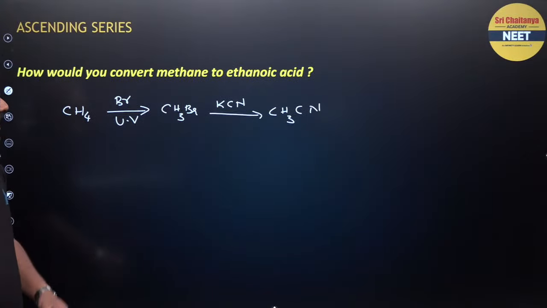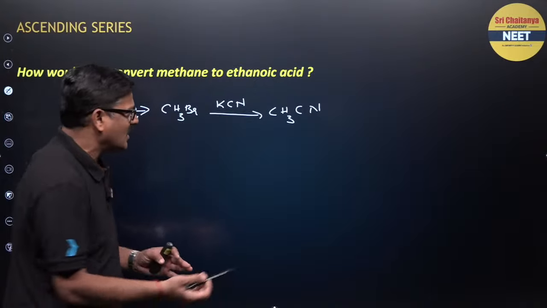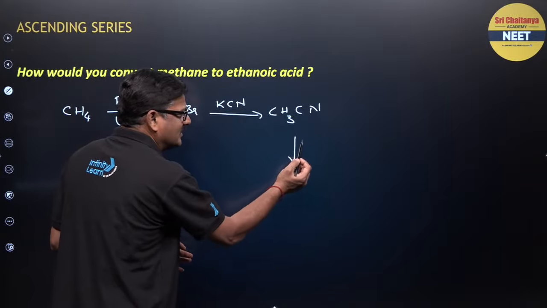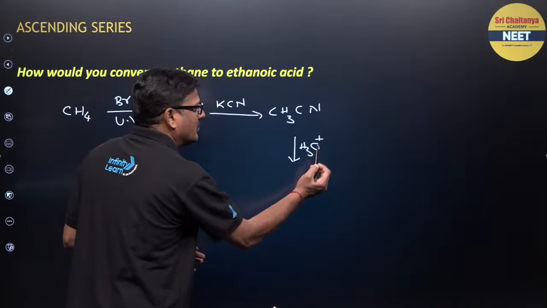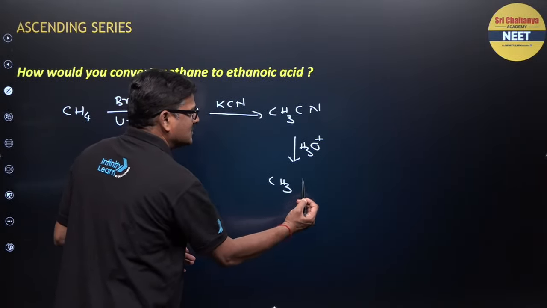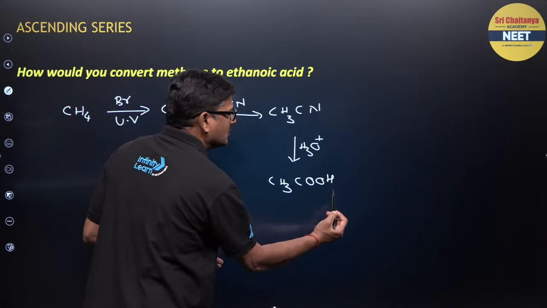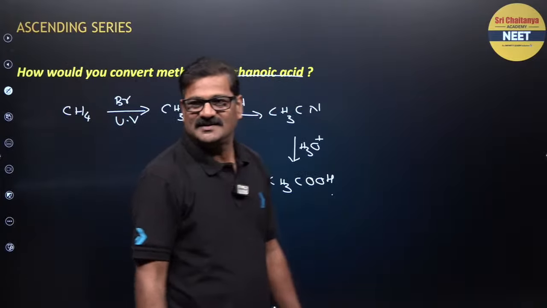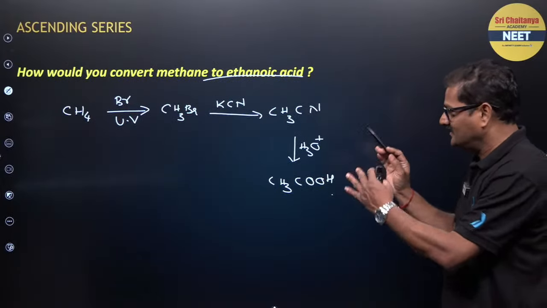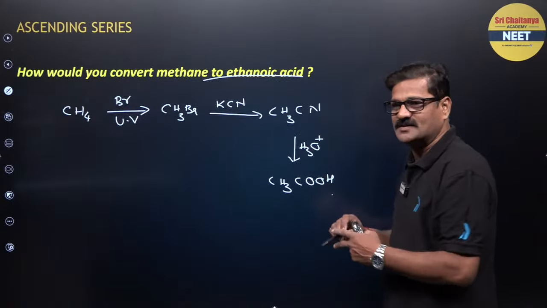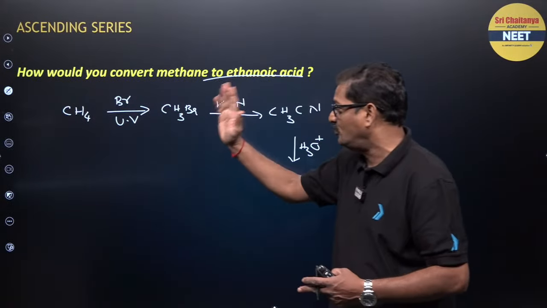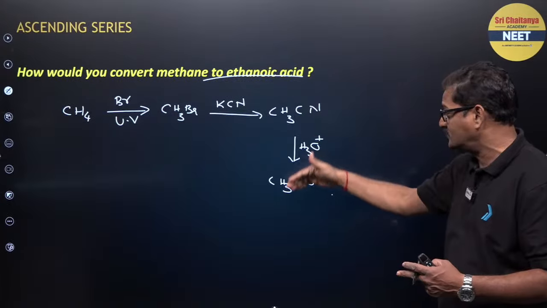That's good. And whenever cyanide is hydrolyzed, acidic hydrolysis, you are going to get CH3COOH, ethanoic acid is made. And you can say this is an indirect conversion. You can say A gives rise to B gives rise to C gives rise to D.